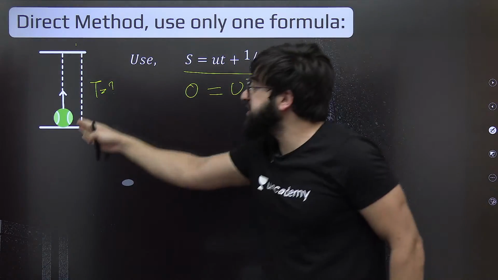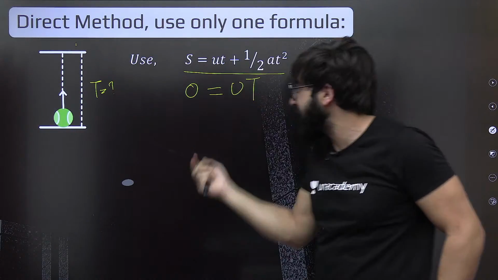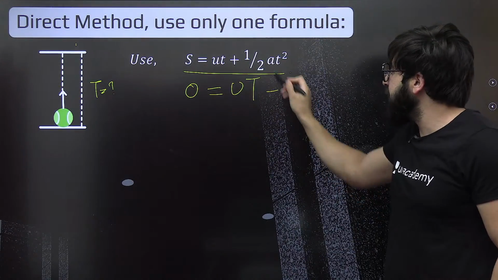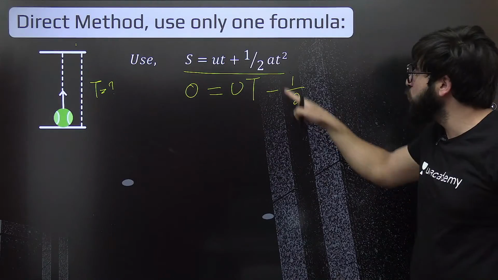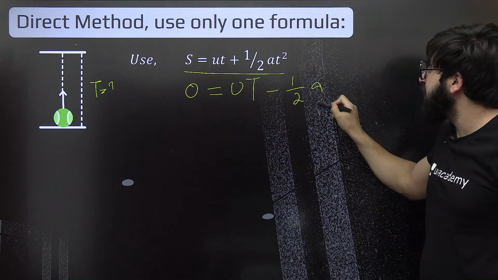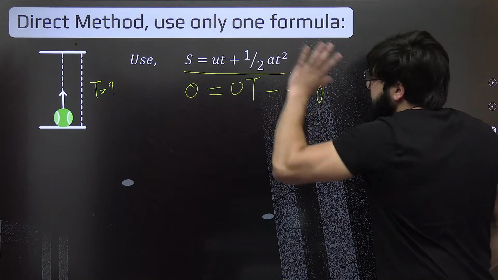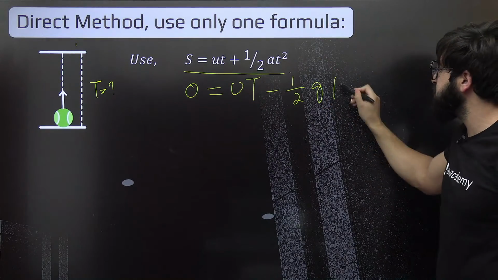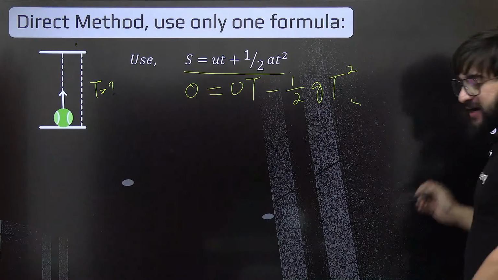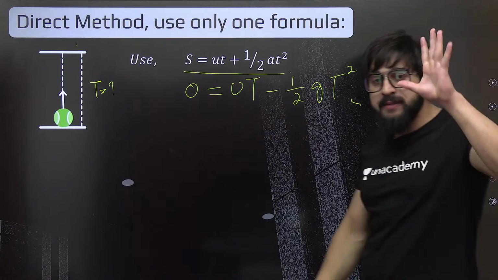And how much time is it taking from here to here? That is nothing but this t. And minus, can I just write 1 by 2, and instead of this acceleration, I wrote minus g. That's why there is a minus over here. That's minus g, and this is t square. Is everybody able to understand this one?